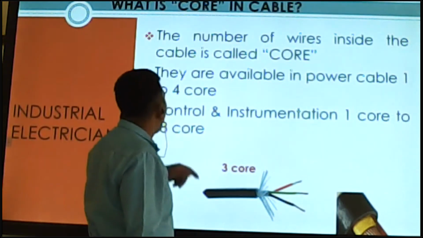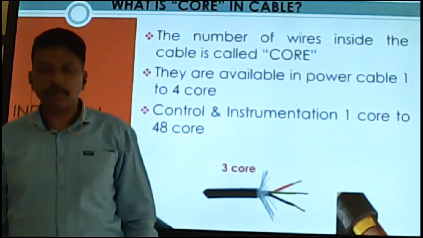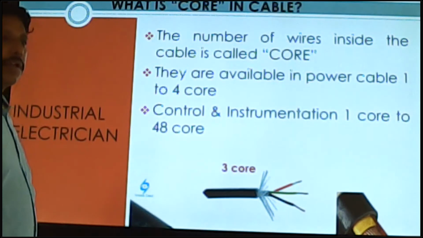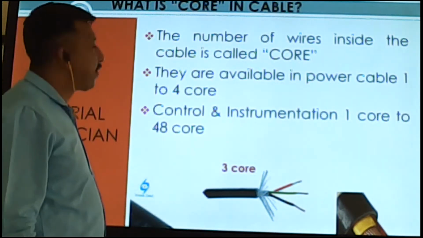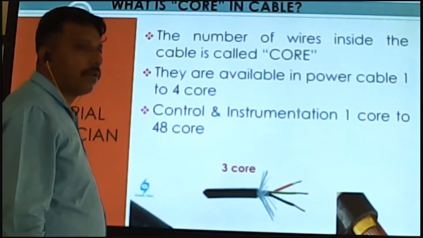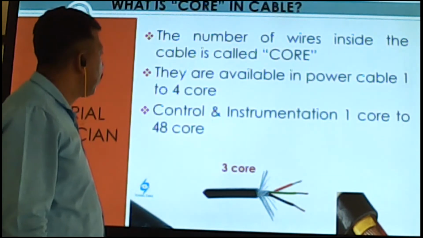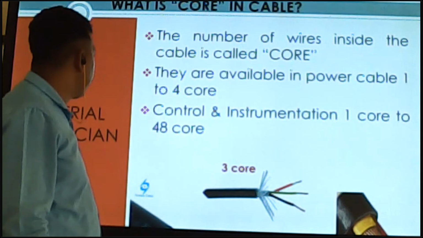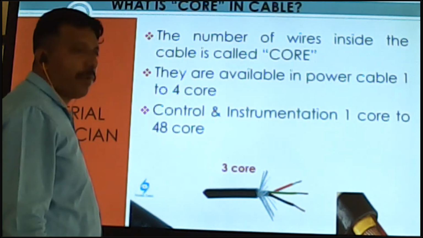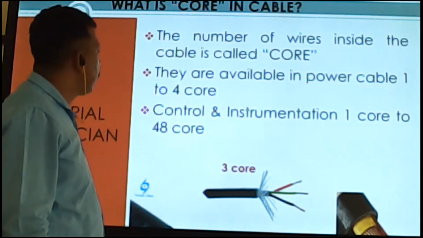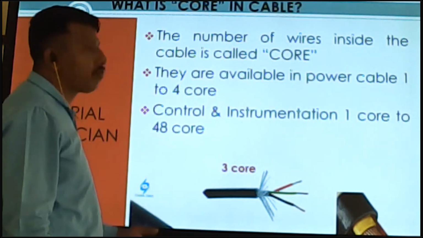What is core in cable? This is important. Many interviewers ask this question. What is core in cable?